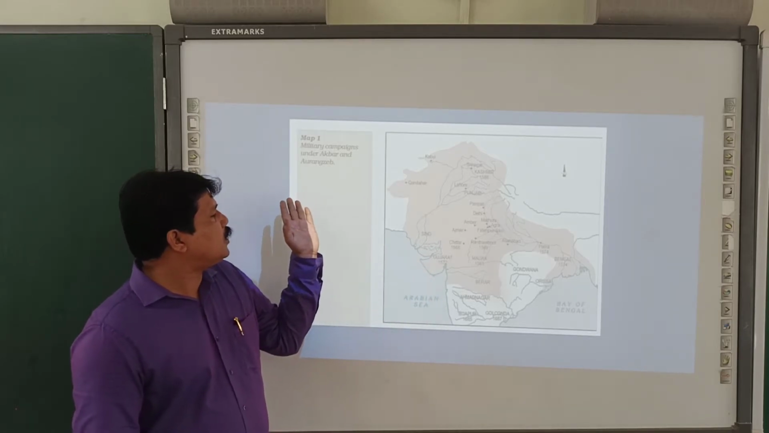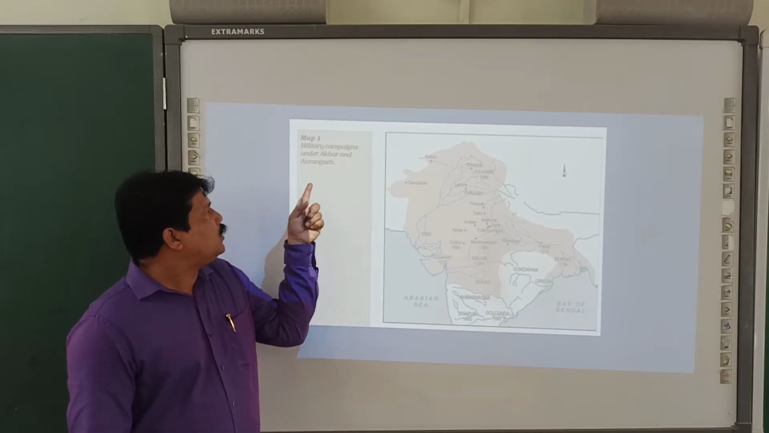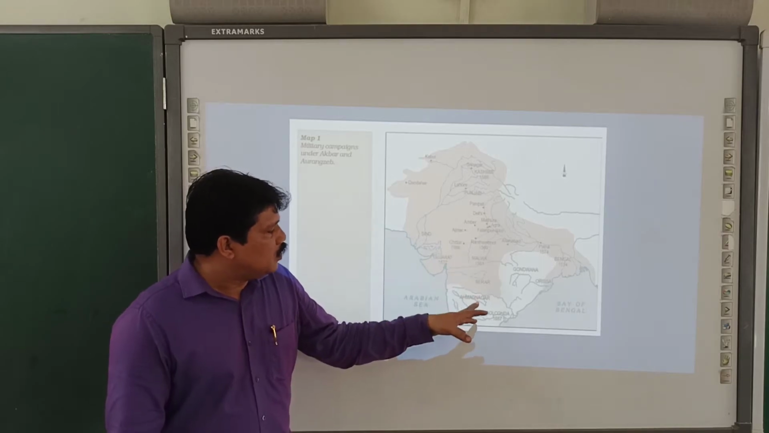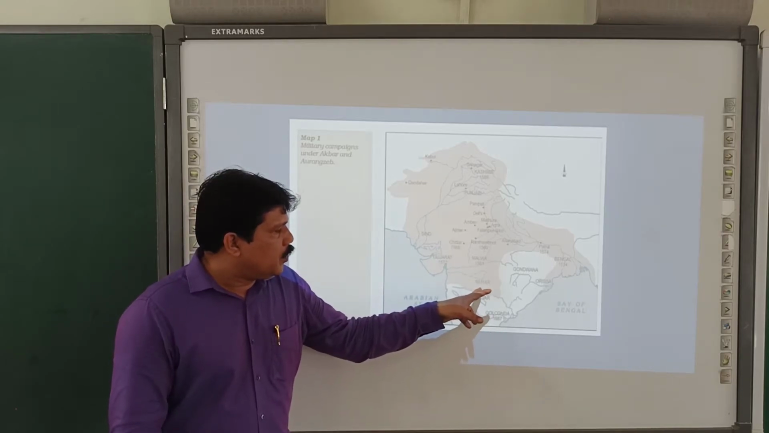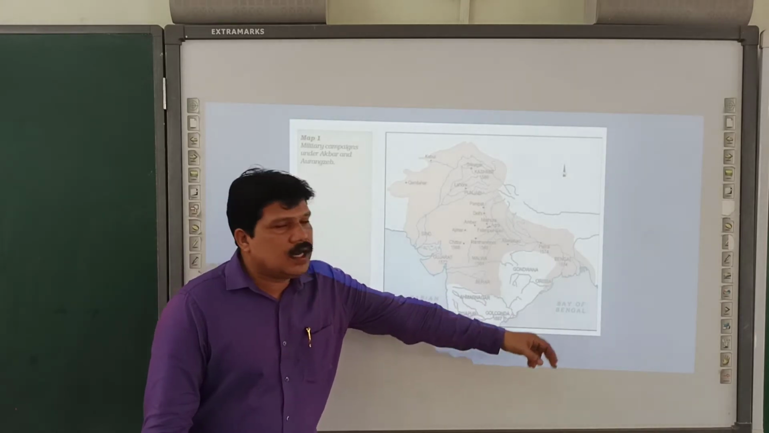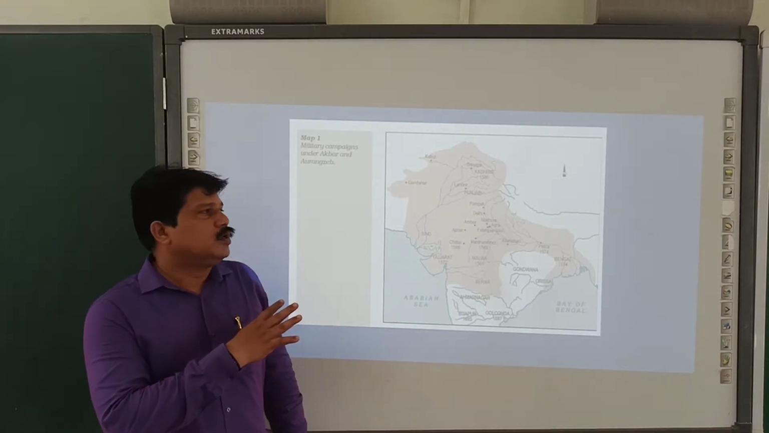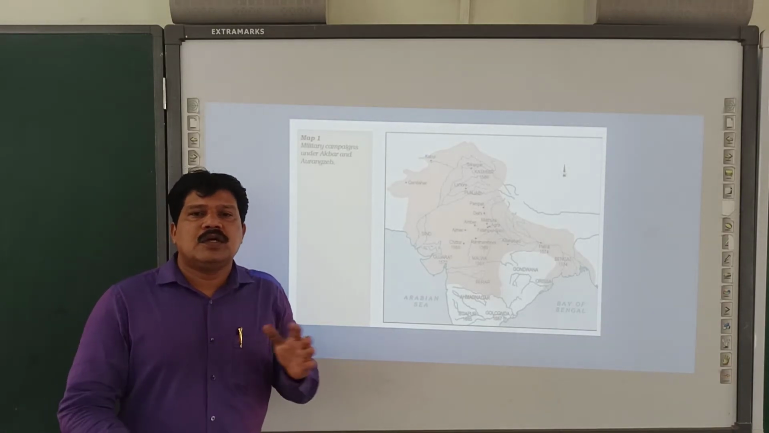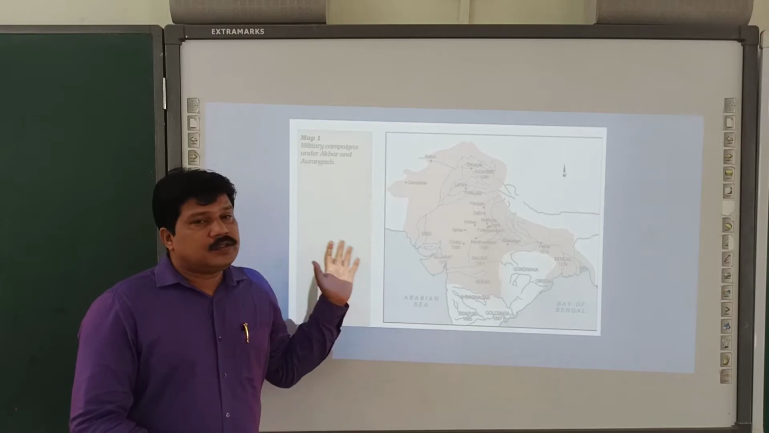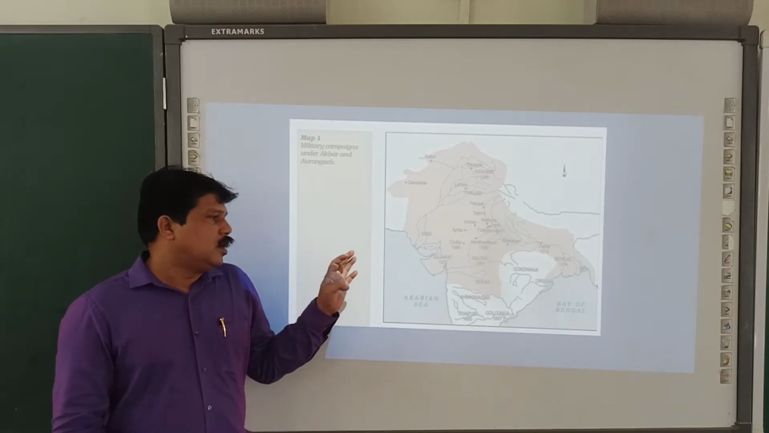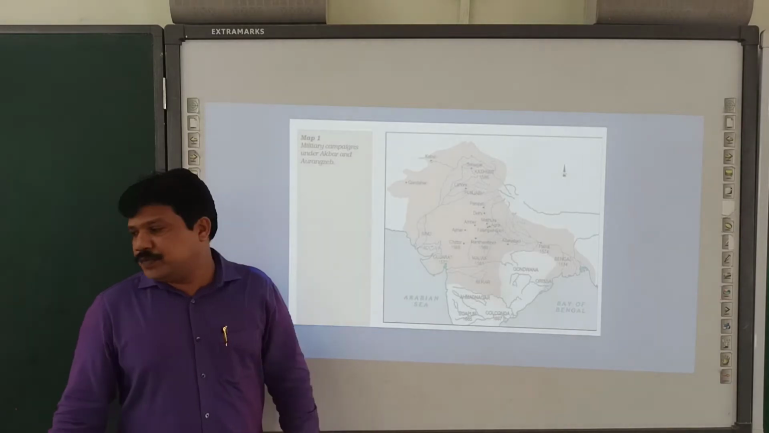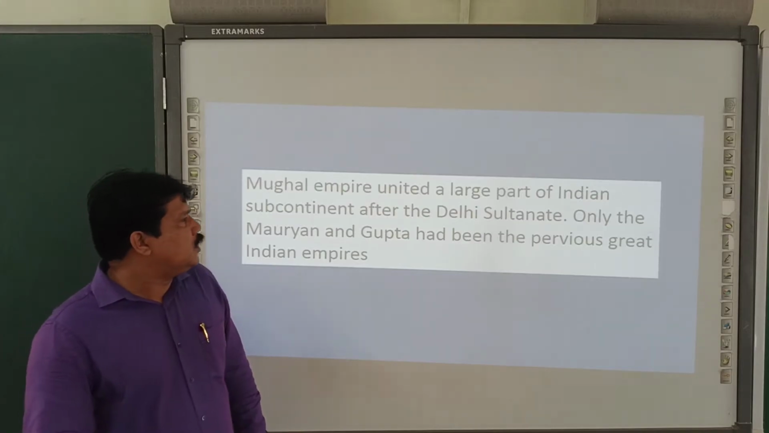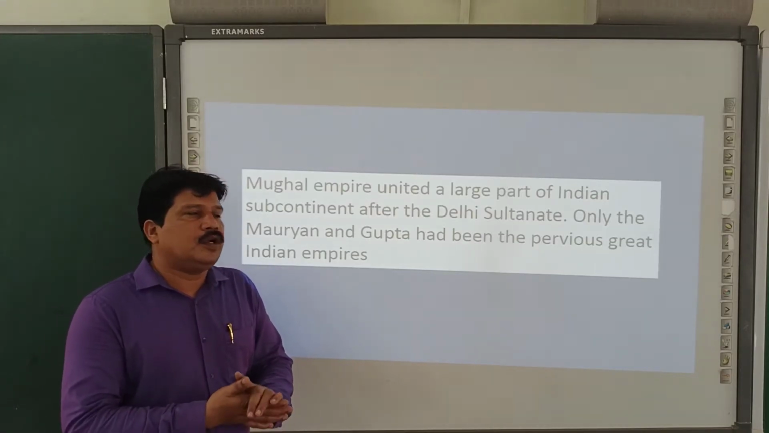This map is there in your textbook. Map number 1, military campaigns under Akbar and Aurangzeb: Chittoor, Gujarat, Ahmednagar, Bijapur, Birur, Gondwana, Orissa, Bengal. So go through the map, because when you do, you will definitely understand how vast the Mughal kingdom was. Of course, later when I am explaining Akbar, I will personally show the map which belongs to his period.